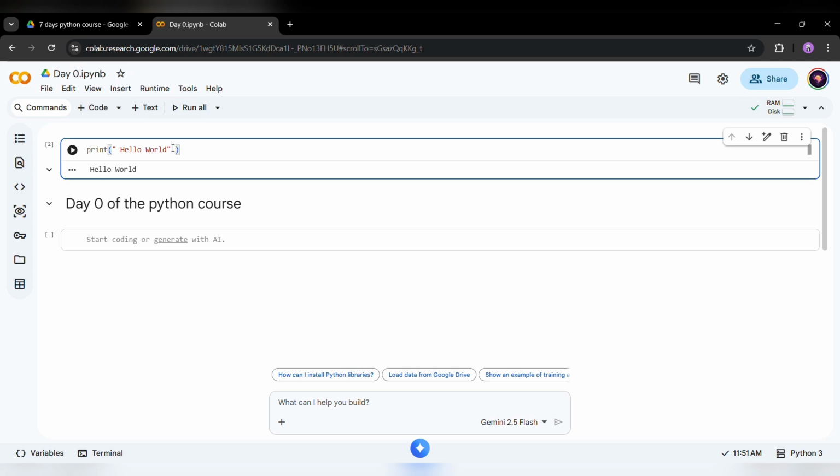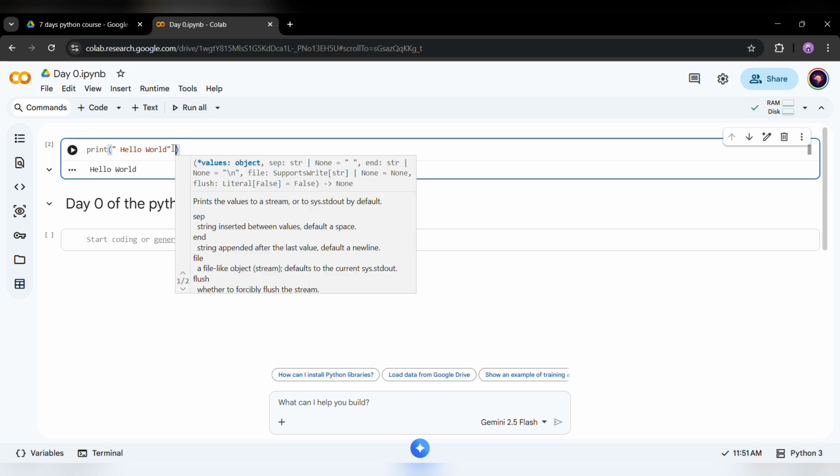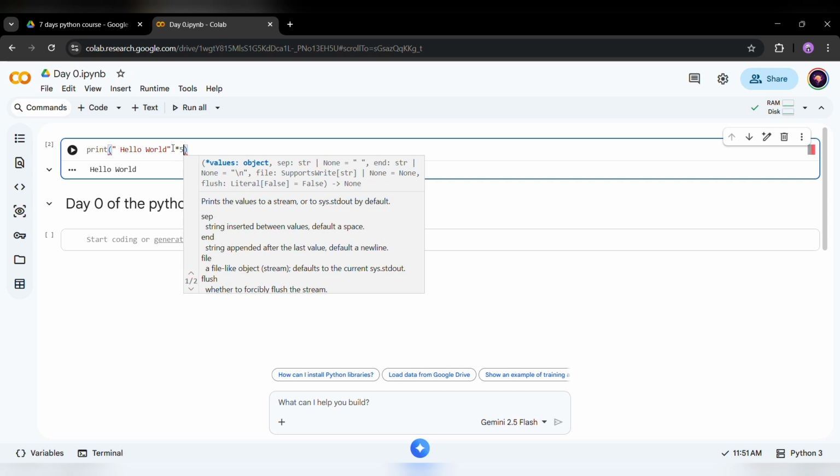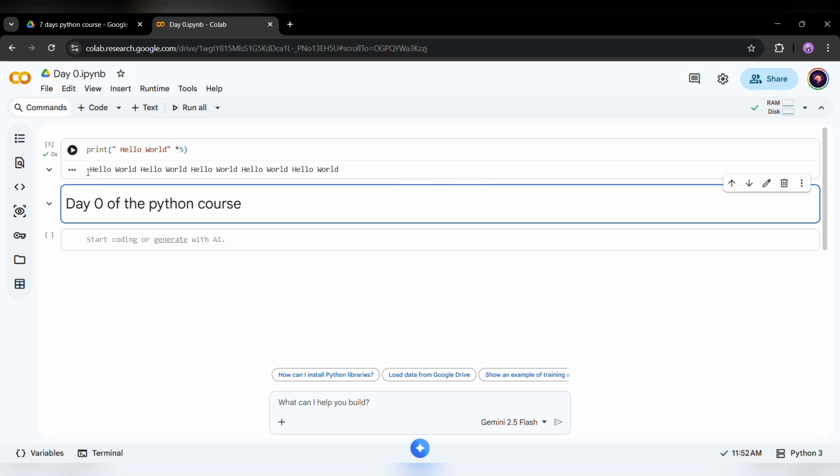So what if you want to write 'hello world' 5 times? You will not be typing 'hello world' 5 times, each time. Instead, we can just simply write multiply and 5, and your 'hello world' will be printed 5 times. See how easy it is to print certain things a number of times. You can print this n number of times. So this is how Python looks.